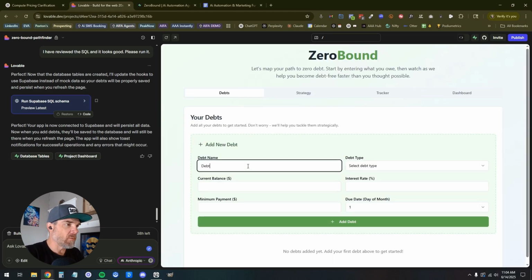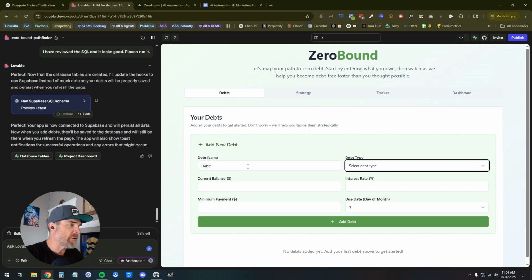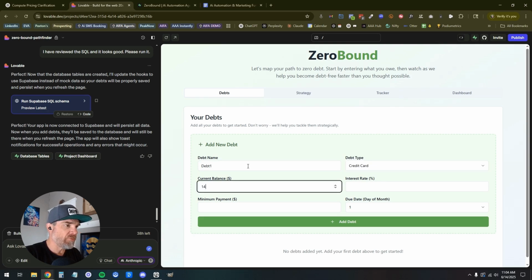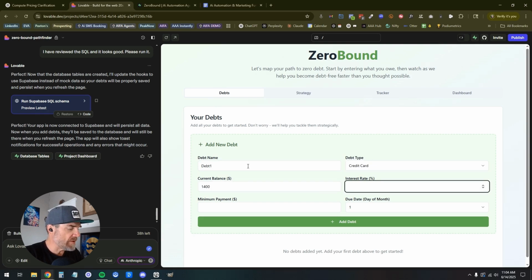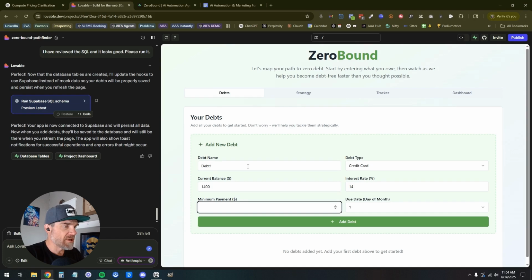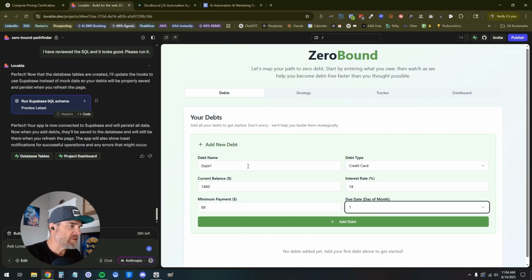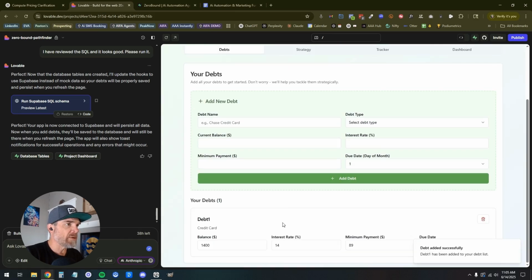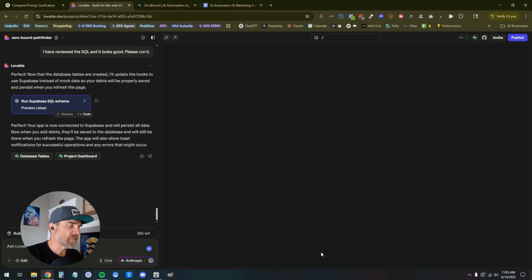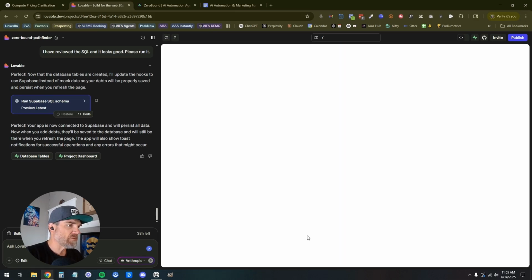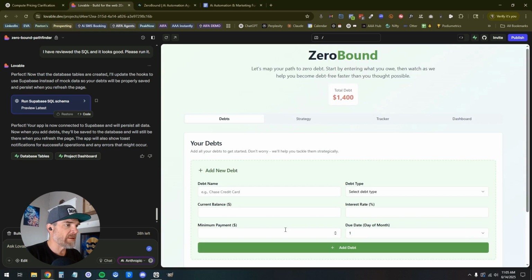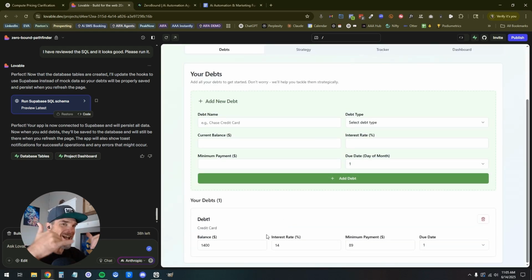Cool. Debt 1 will be a credit card, 1,500, sure, 1,400. Interest rate 14%. Minimum payment, we'll make it 89, and then due date is the 1st. Sure, add debt. Cool, it's here. Now let me go ahead and refresh on this, and it should be there. If it's not, the headbanging begins. Cool, it's there. Fantastic. We have persistence.